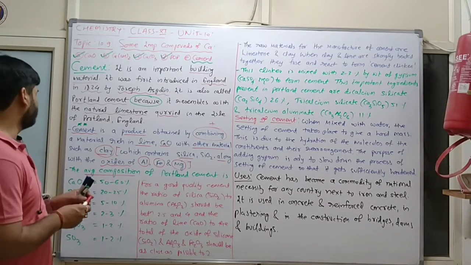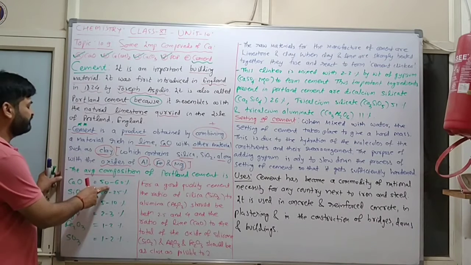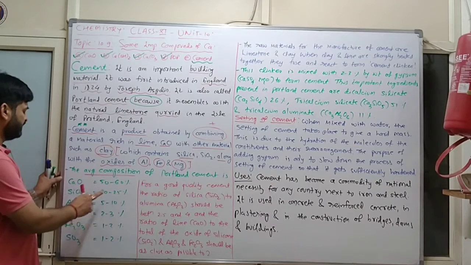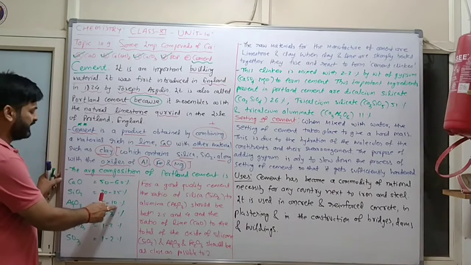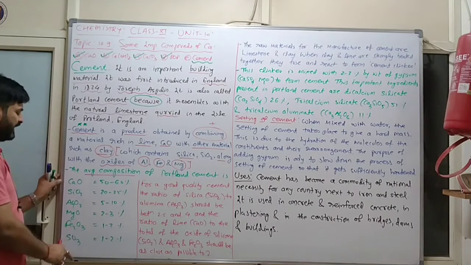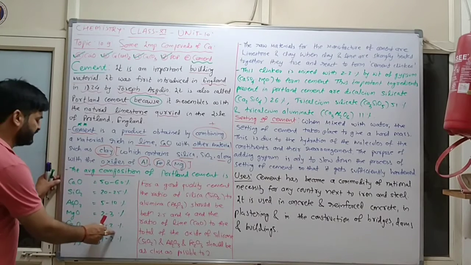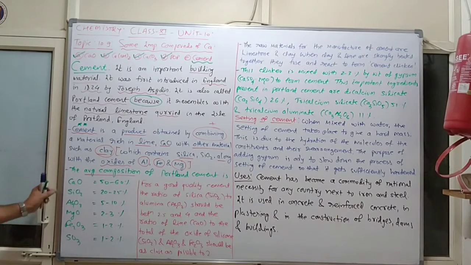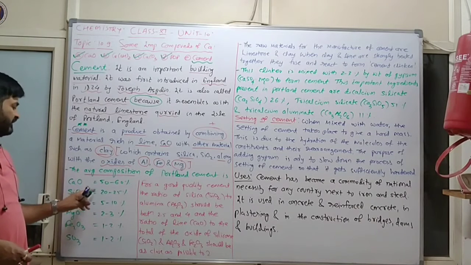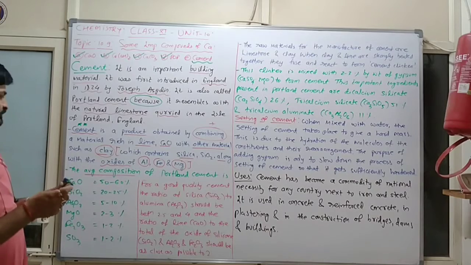the percentages. Again I am repeating, calcium oxide is 50 to 60%, SiO2 is 20 to 25%, Al2O3 is 5 to 10%, magnesium oxide is 2 to 3%, Fe2O3 is 1 to 2%, and SO3 is again 1 to 2%. You have to remember this composition, meaning the oxides of different materials with exact percentages.